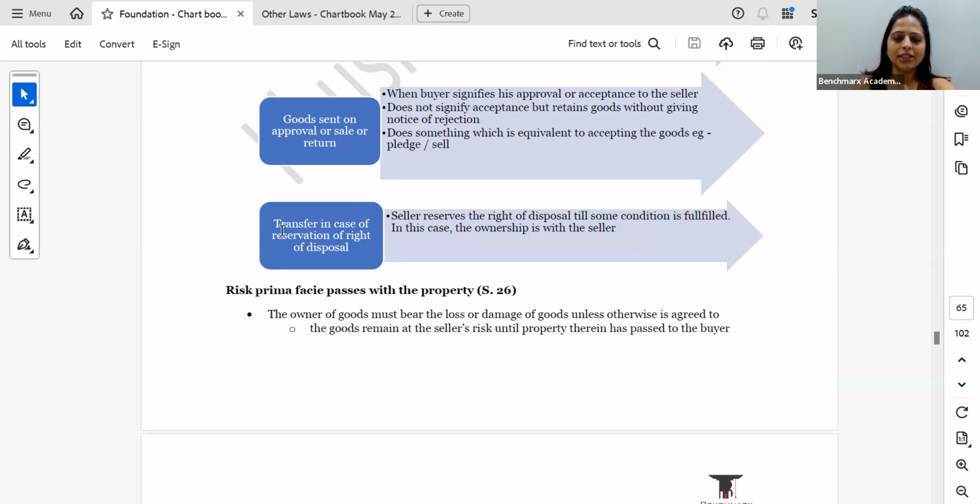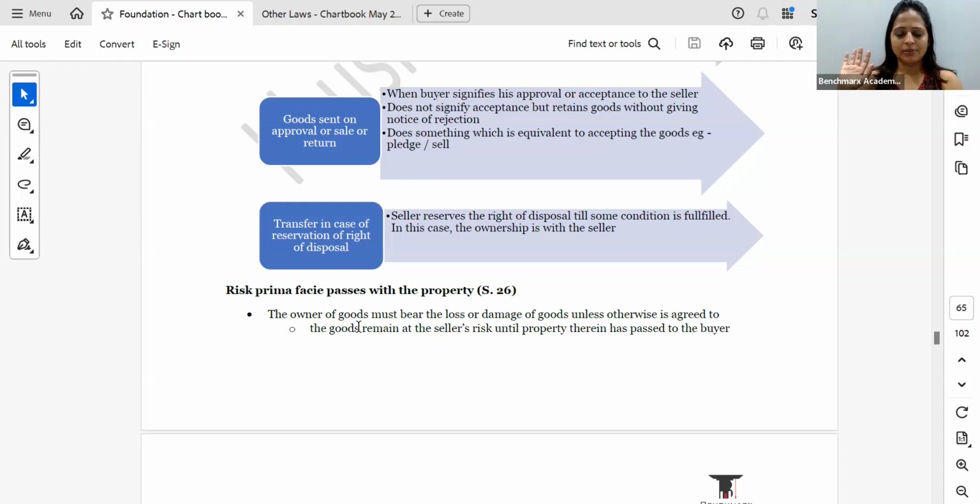Now, last part, very important, transfer in case of reservation of right of disposal. Now, normally when I am ascertaining the goods, and if I'm sending it from say Kolkata to Bombay, then in that case, when I put it in the course of transmission, the property passes on to the buyer. So once I have put it in the course of transmission, it is outside my authority and it becomes the property of the buyer. So now when the train is going, if the train gets derailed and the goods get destroyed, then in that case, it is whose responsibility?